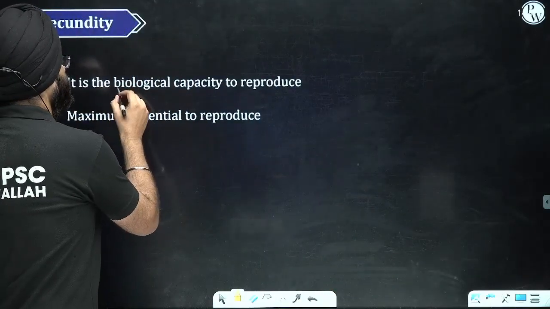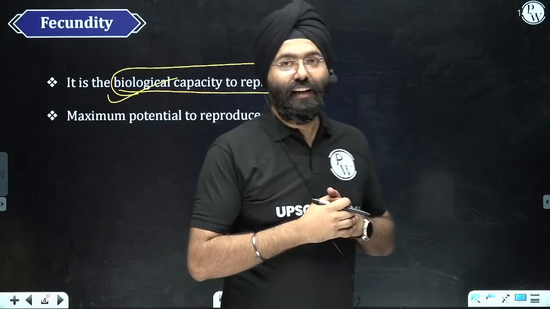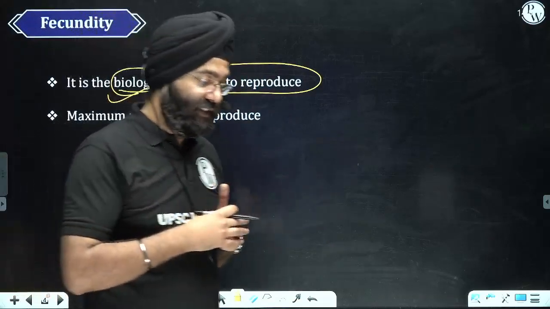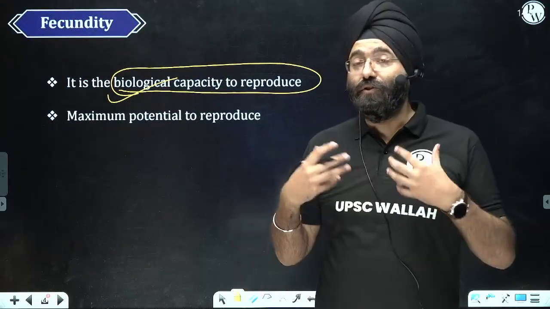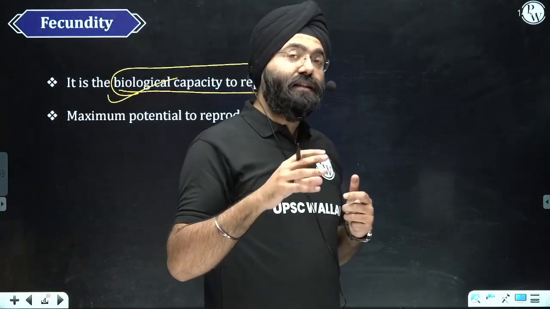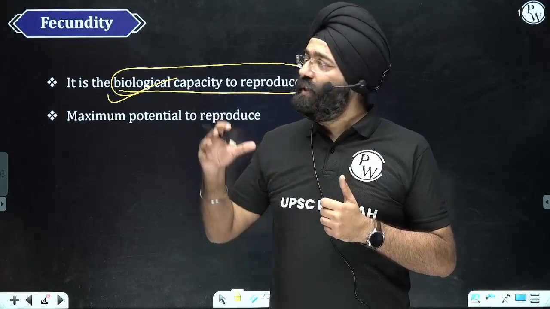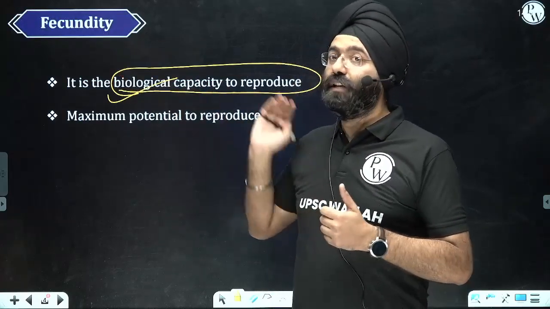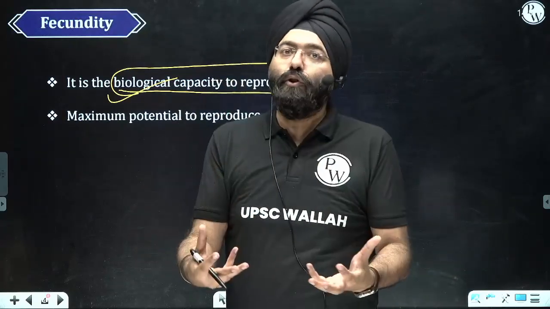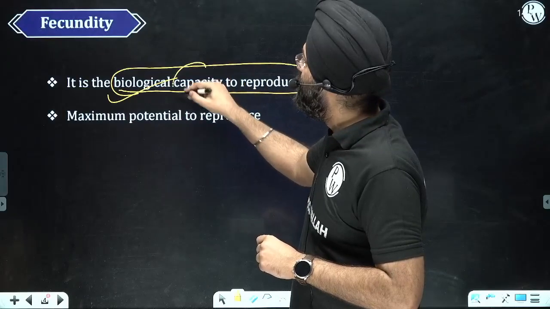It is the biological capacity to reproduce. Now, it might appear like a jargon, biological capacity. See how we should differentiate it from fertility. When we read fertility, we read it is the actual birth performance, that means the visibility aspect. Now when we are reading fecundity, it is the biological capacity. It means, does a human being have the ability or capability to reproduce or not? The word capability is the important dimension.